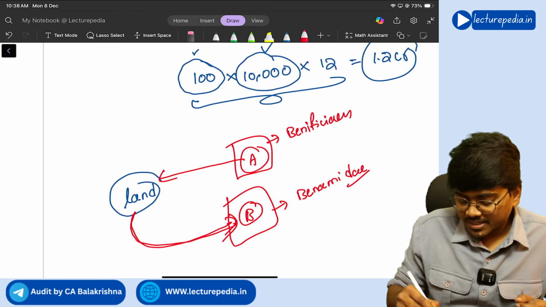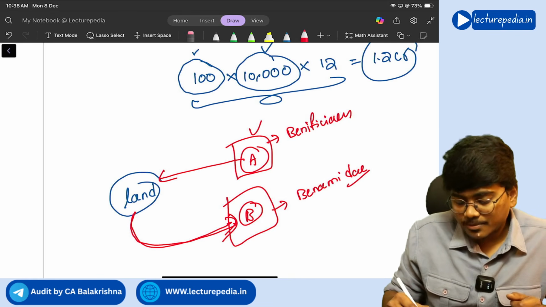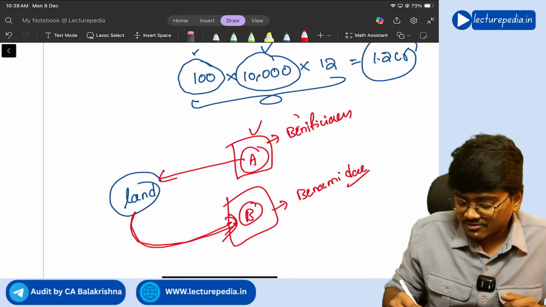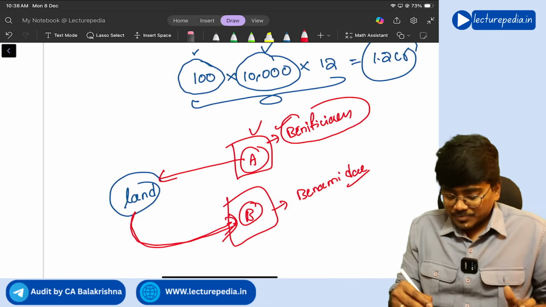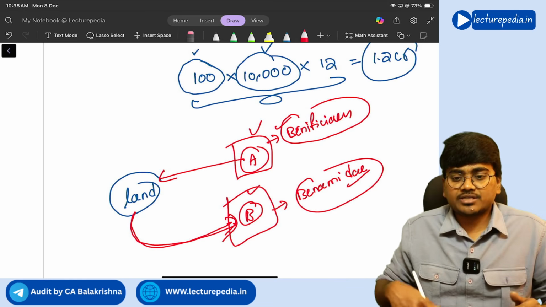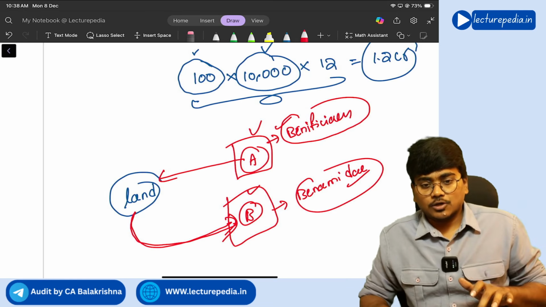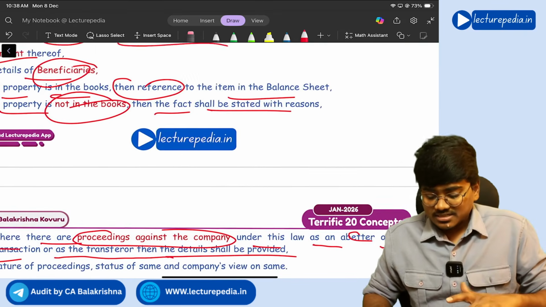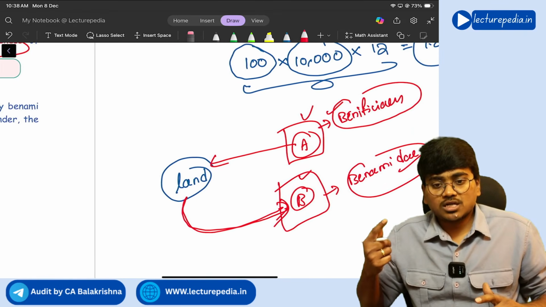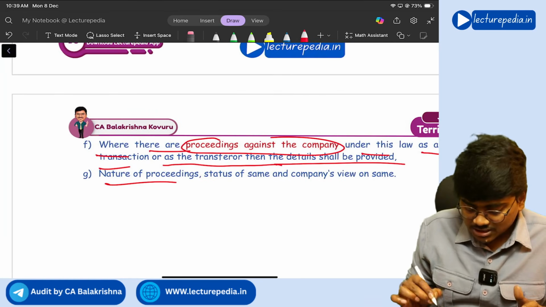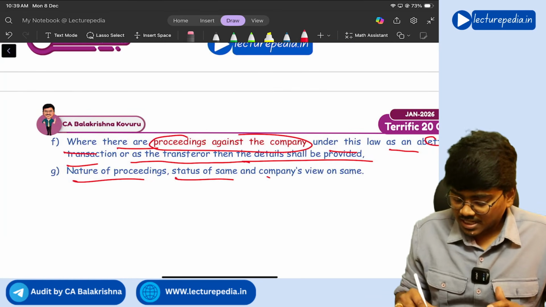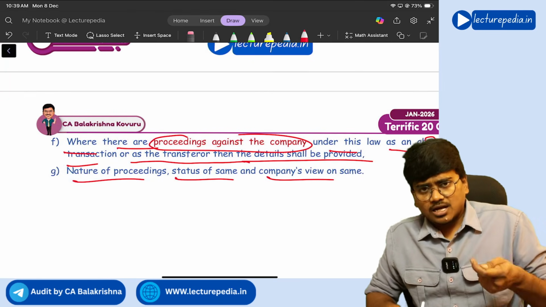Because payment is made by Mr. A, whatever benefits come out of the property will be taken by Mr. A only, so he is the beneficiary. But the property is held by Mr. B in his name, so he will be treated as benamidar. Got it? So if the entity is acting either as a beneficial owner or as the benamidar, that should be disclosed. Next, the nature of proceedings, status of the same, and the company's view on the same, whether the company will win or lose those proceedings.